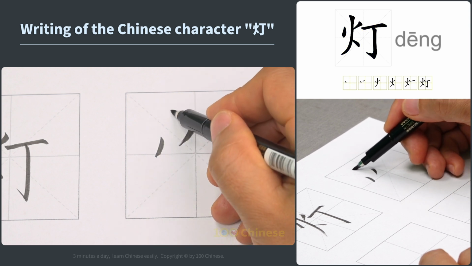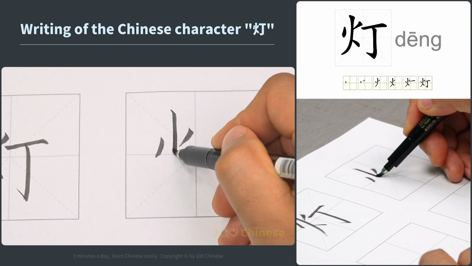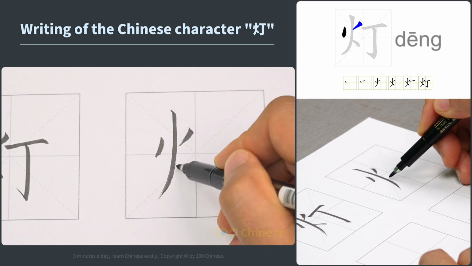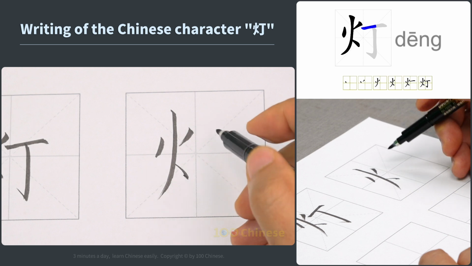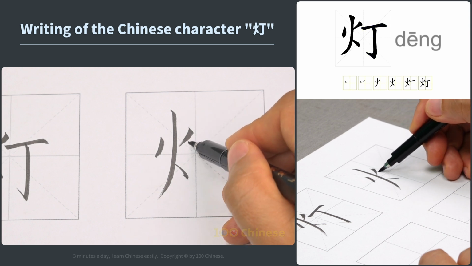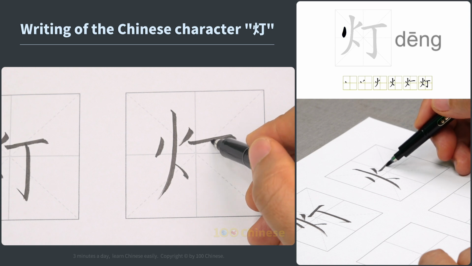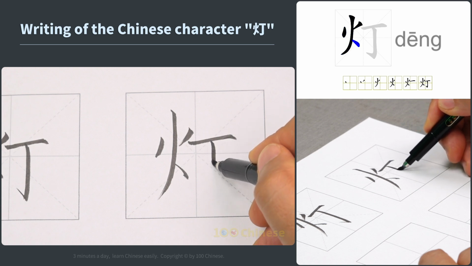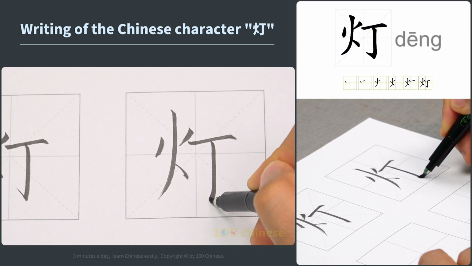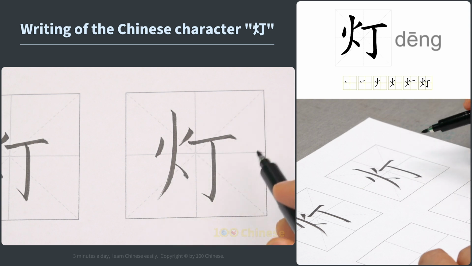In ancient times, there were no electric lights, so ancient Chinese people used fire for lighting. Therefore, this character means a tool that gives light at night. In Chinese culture, it symbolizes brightness, hope, warmth, good luck, and driving away darkness.